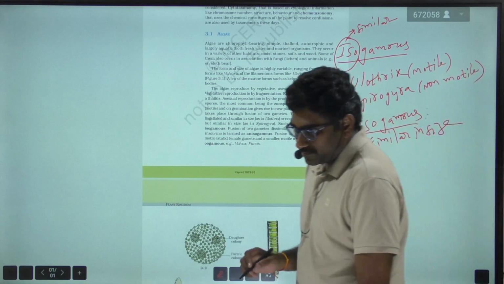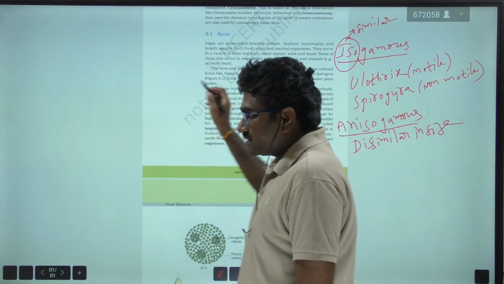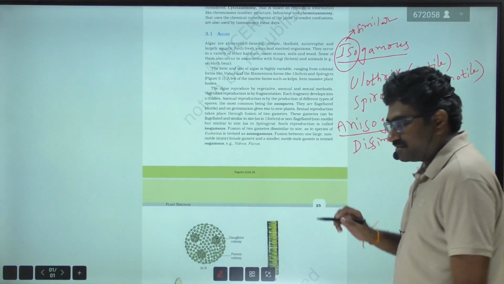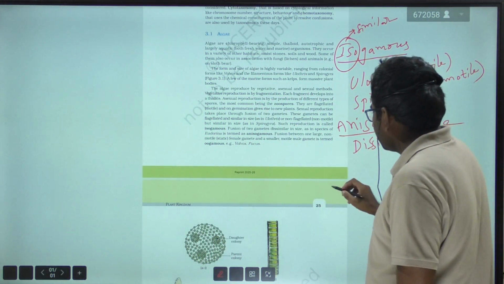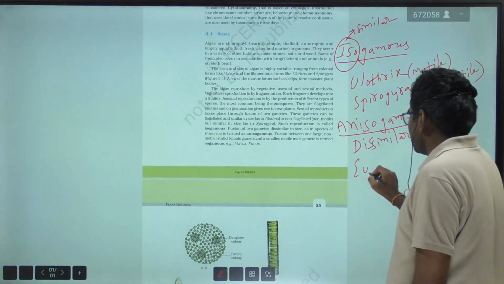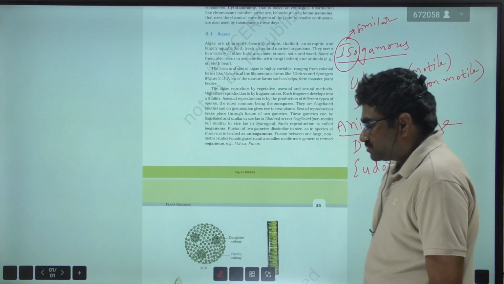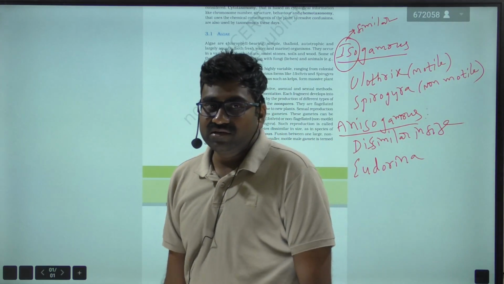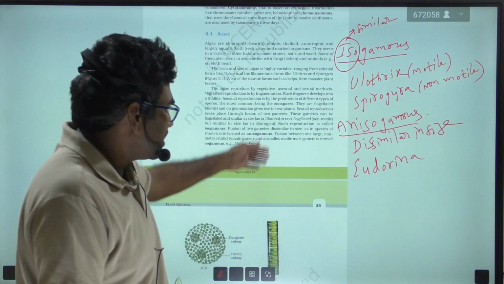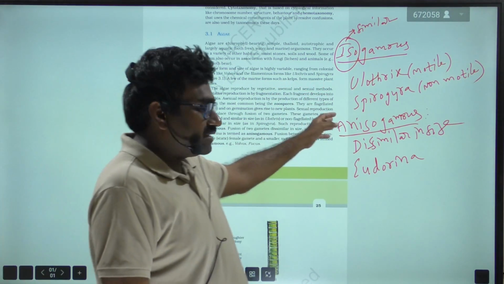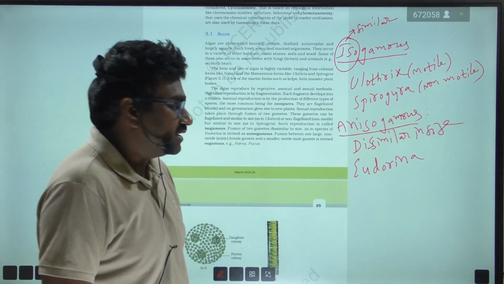Remember, examples are very important. Isogamous examples: Ulothrix, Spirogyra. Anisogamous example: Eudorina. Eudorina belongs to the green algae, whereas isogamous Ulothrix and Spirogyra also come under the green algae.